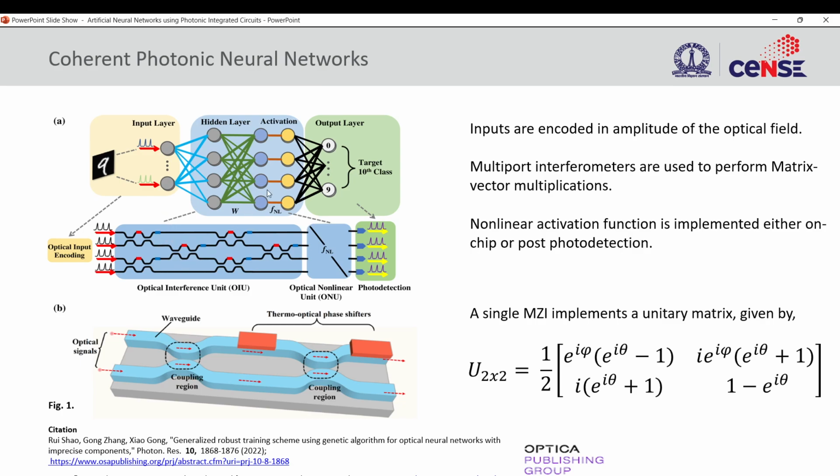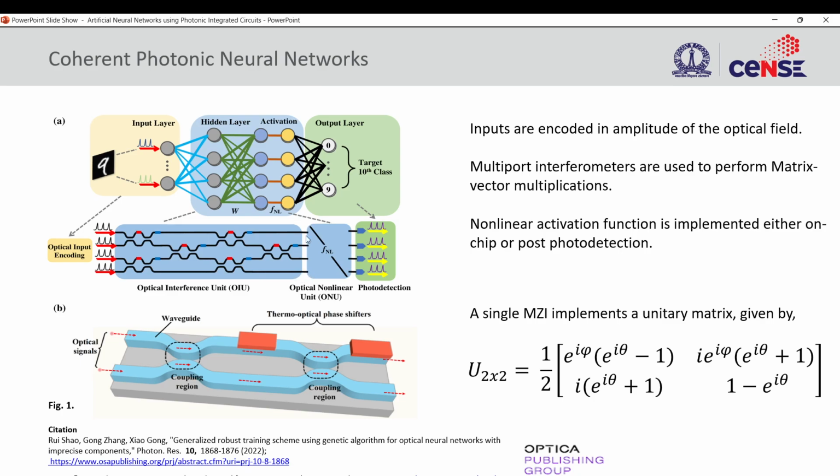Based on the matrix that we want to implement, we will change the phase shifters. This is a 2 input, 2 output Mach-Zehnder with 2 phase shifters, and then they are cascaded like that. By tuning the phase of each of these phase shifters, I can change the output. Whatever input I'm giving will get multiplied by the matrix that is set by these phase shifters. So that will do the multiply accumulate part.